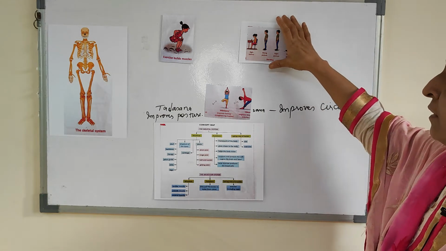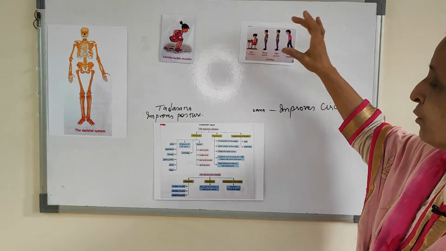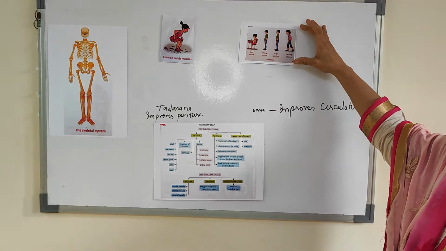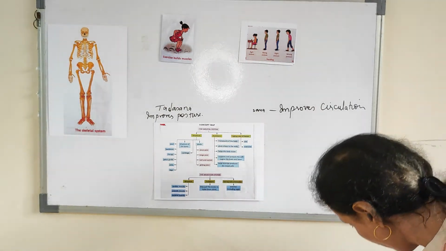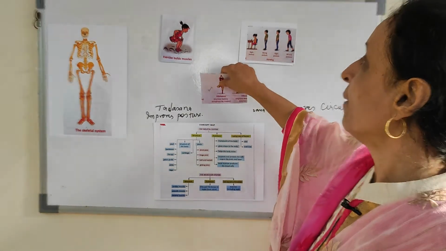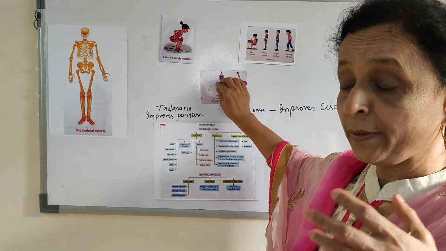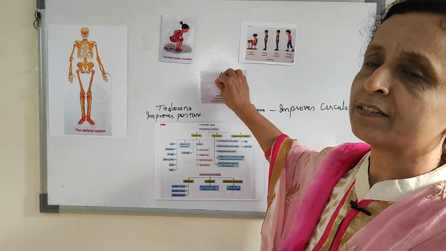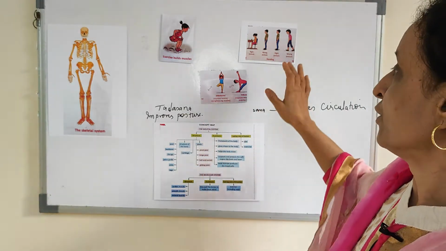You can see the difference, how they look sluggish with the wrong posture and they look strong with the right posture. So this posture can be built by being right in the sitting position, being right in the standing position.